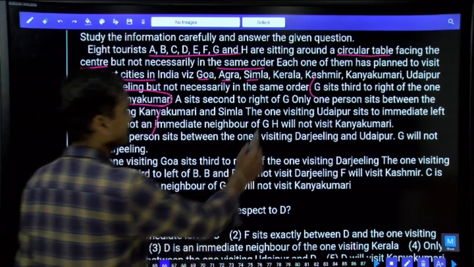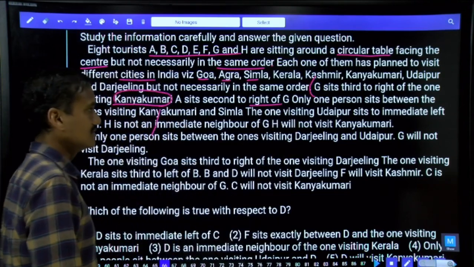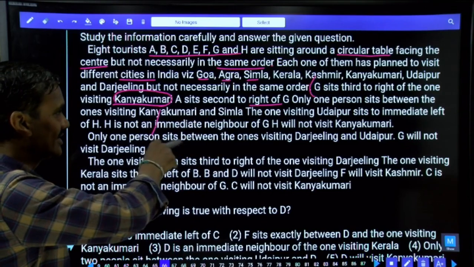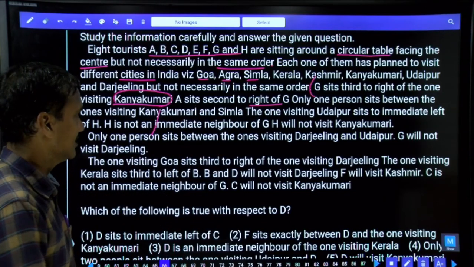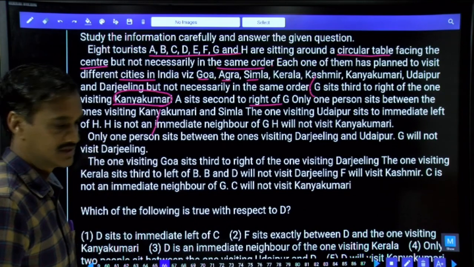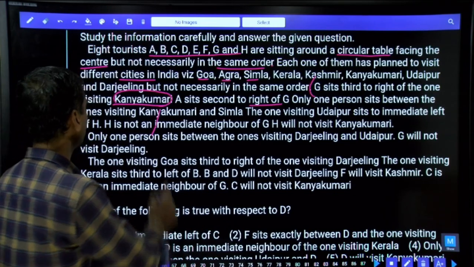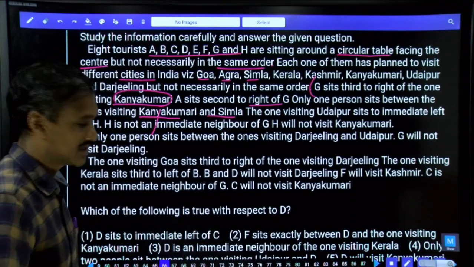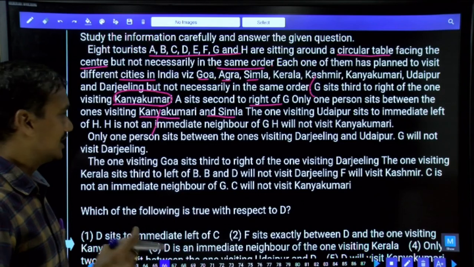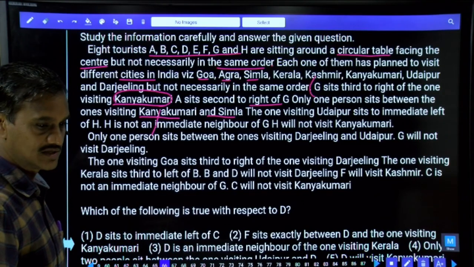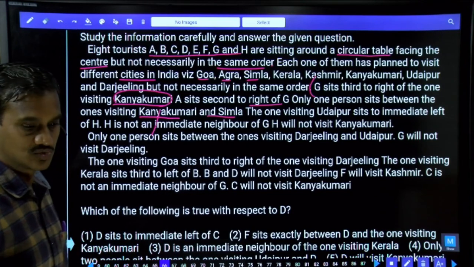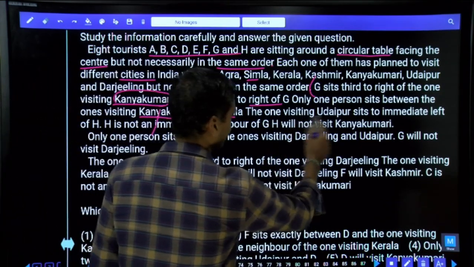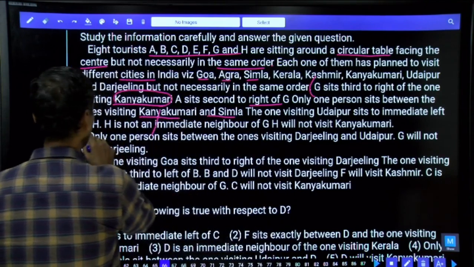Next one, A sits second to the right of G. As A is seated second to the right of G, and G is immediately to the right of Kanyakumari, then A will be fifth to the right of Kanyakumari. Done? Then the next one: only one person sits between the one who is visiting Kanyakumari and Simla. With one person between Kanyakumari and Simla, the person planning to visit Simla could be either on the right-hand side of Kanyakumari or on the left-hand side. Here we got 2 different possibilities. Clear now?